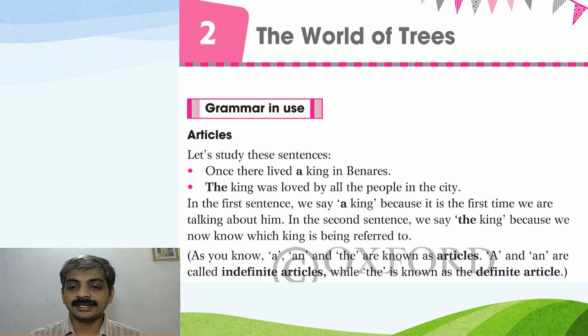In the second sentence, we say the king because we now know which king is being referred to. As you know, a, an, and the are known as articles. A and an are called indefinite articles, while the is known as the definite article.